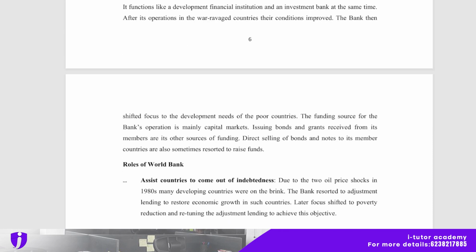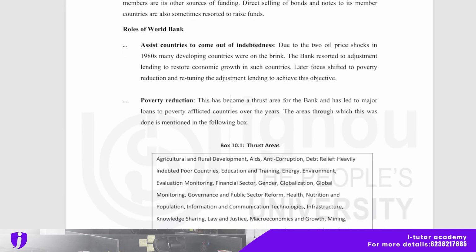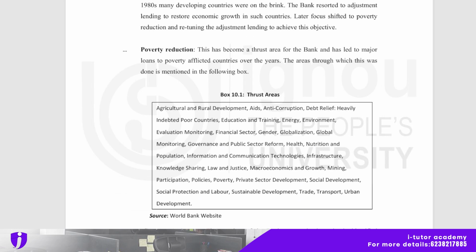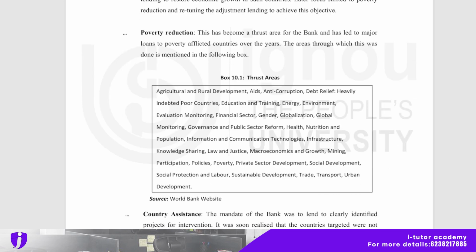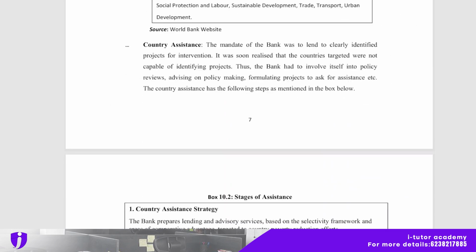And the roles of World Bank: assisting countries to come out of indebtedness, poverty reduction, and the third area is agriculture and rural development, aid, anti-corruption, debt relief, heavily indebted poor countries, education and training, energy, environment. This is from the World Bank website. So World Bank helps in these areas, and country assistance is there.